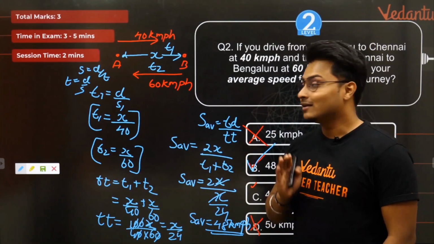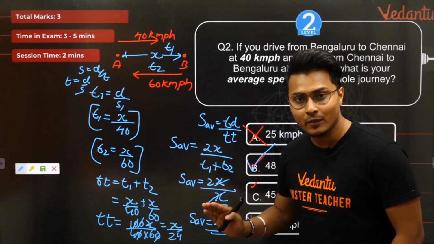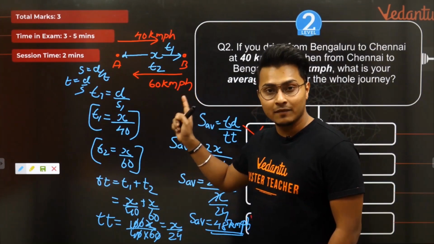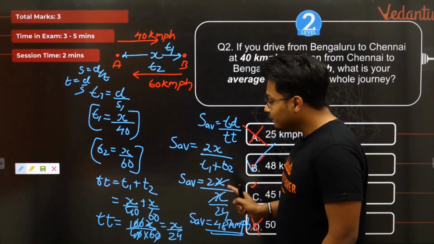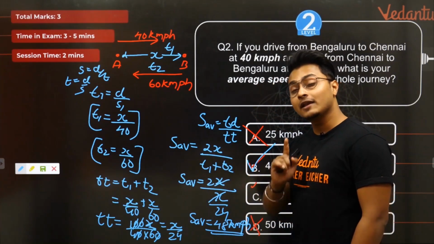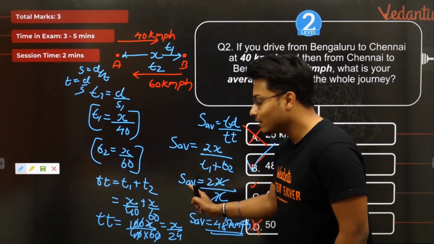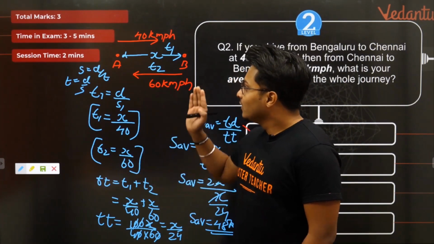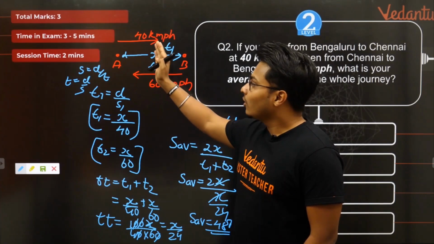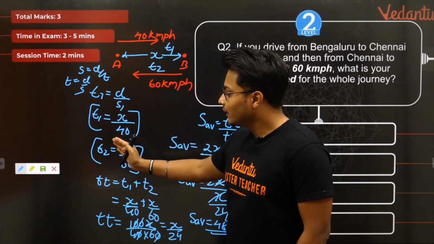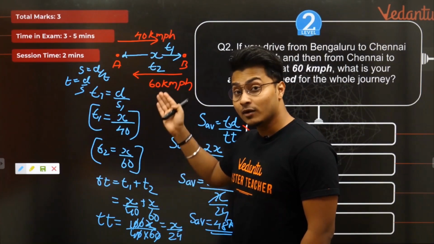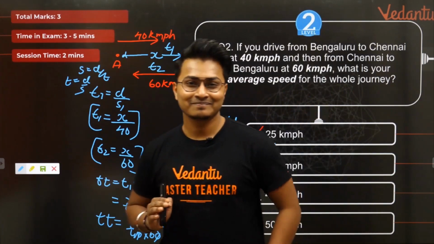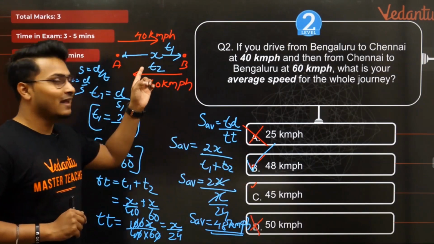And my dear students, let me tell you what and all we learned in this particular question. We learned, number 1, if you don't have any distance and time given to you, do not worry. All of them at the end will cancel off and you will be only left with one and only one unknown quantity, the average speed. So what is the first step to perform? The first step is to find out the total time T1 and T2 in a variable of x, in a variable of distance, put that in the value of speed and you will get the final value. What is most important? Diagram.